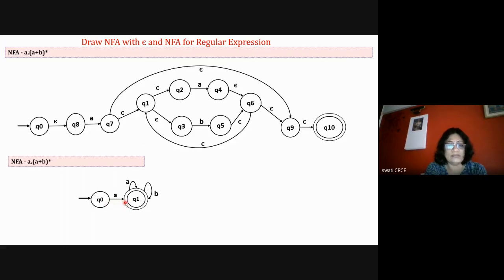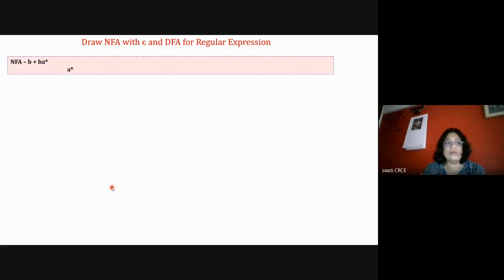So it is accepting all the strings: A, then A, B, A, B, A, B, A. After A, any combination of A's and B's is allowed. So A plus B bracket star means any combination of A's and B's. Okay, so now let's solve the second question. If you have understood, my suggestion is that you start drawing the diagram as soon as you see the problem and then verify the answer.